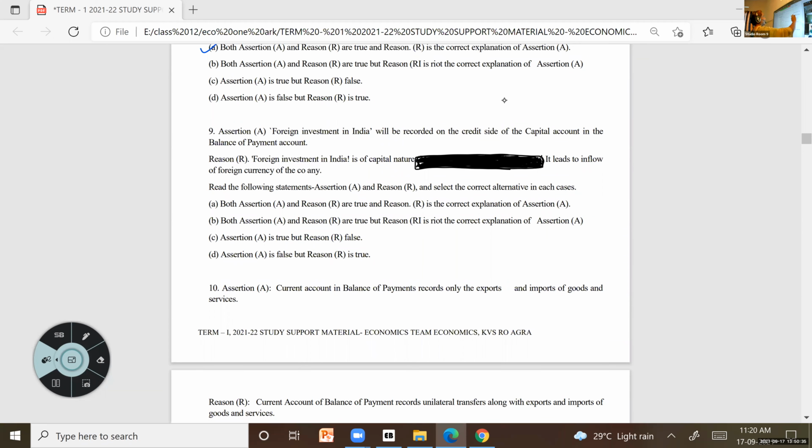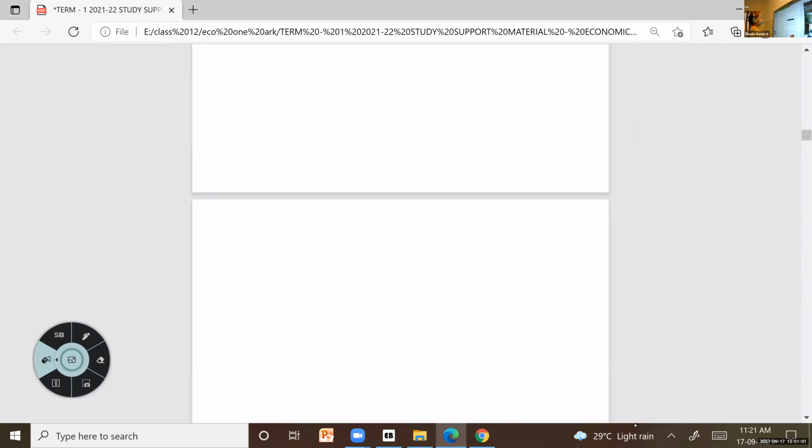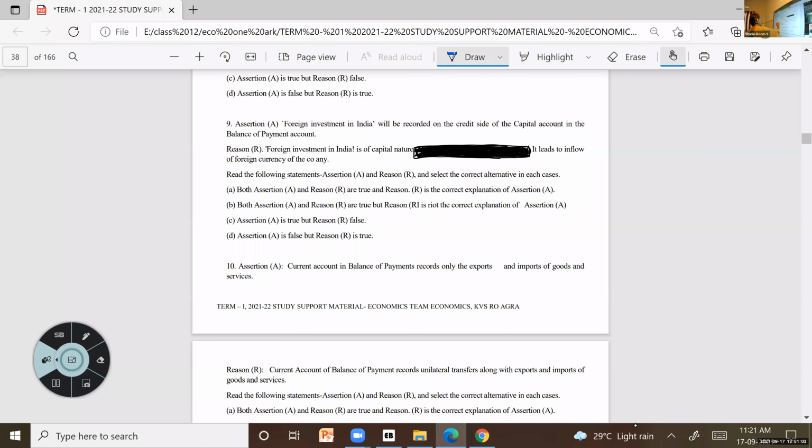Okay, so here all the options you have written are correct. Foreign investment in India, in the sense money is coming to our country, we are recording on the credit side, that is correct, and it will be recorded in the capital account. The reason given is that it leads to inflow of foreign currency to the economy. So the answer is the first one: both the assertion and reason are true, and reason is the correct explanation of assertion. Next question.